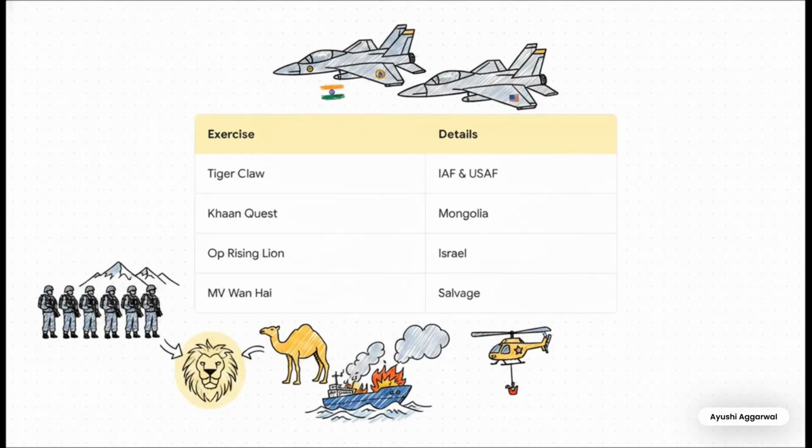Let's build a mental map for global military exercises. Match the exercise with the country. Exercise Tiger Claw 2025 in UP was a massive joint-op between the Indian Air Force and the USAF. Then, Exercise Conquest 2025 is happening in Mongolia, with 40 Indian personnel participating. On the international conflict side, Israel executed Operation Rising Lion, striking Iran's Natanz uranium facility. Closer to our shores, the Indian Navy and Coast Guard pulled off a heroic mid-sea aerial salvage of the burning ship MV Wan Hai 503, right off the Kerala coast.